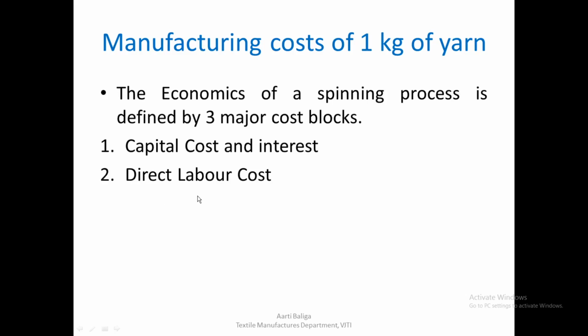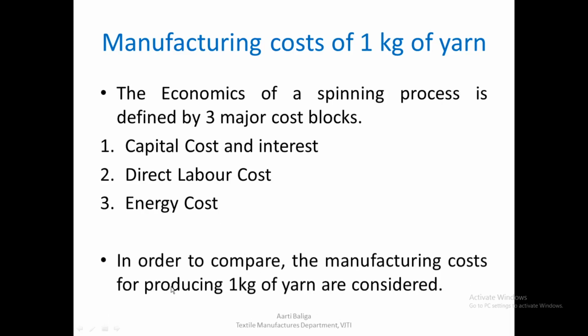Then there is direct labor cost, the cost that would be incurred by way of operators required on the shop floor for running this machine, and also the energy cost, the amount of energy consumption that this machine will have for the manufacture of 1 kg of yarn. So these are the three major cost blocks on which the manufacturing cost of 1 kg of yarn depends. So in order to compare, the manufacturing cost of producing 1 kg of yarn is considered.